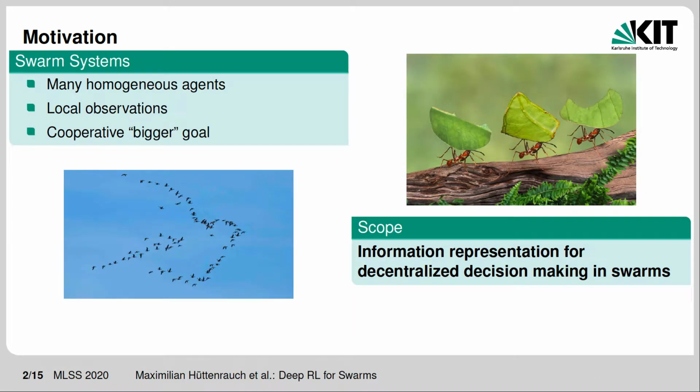When we look at biological swarms, we often see that a group of homogeneous agents, such as birds or ants, is able to accomplish complex tasks like flocking or foraging. They achieve a cooperative bigger goal based only on their local perception of the whole group. In this work, we want to have a closer look at how to represent this local information and how we can efficiently build it into existing deep reinforcement learning frameworks.